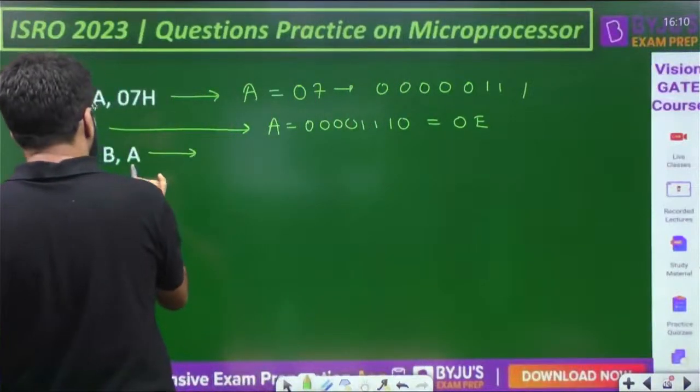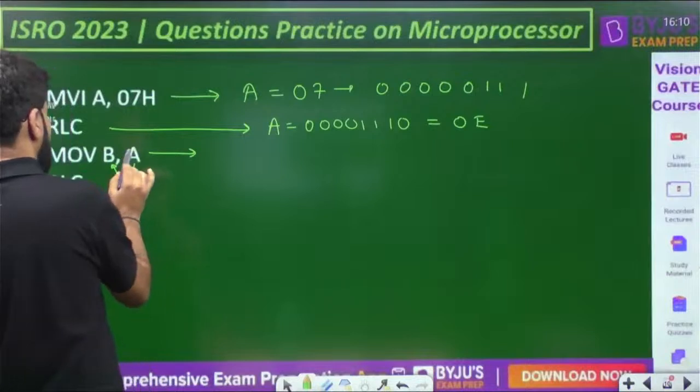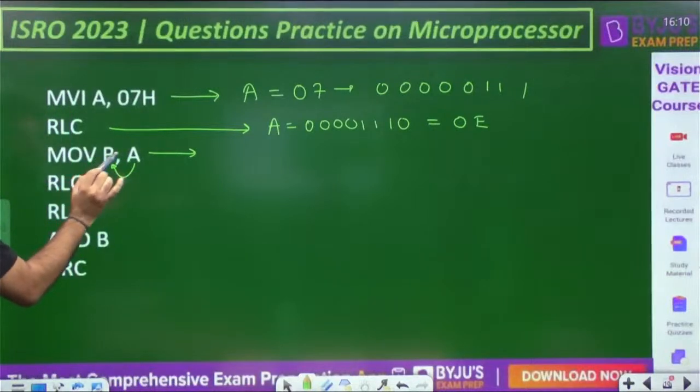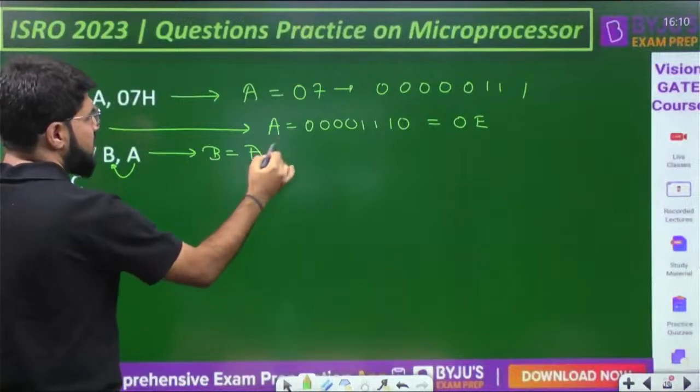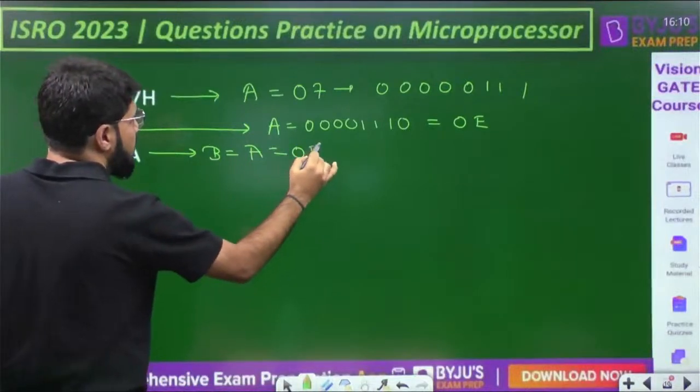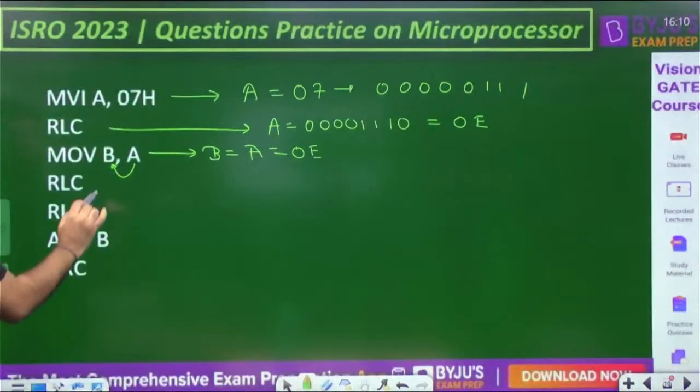Move B comma A. Okay, move between register. This is the source, this is the destination. Okay, from A to the B. So B will get the contents of the register A, that is already 0E. Now again RLC.